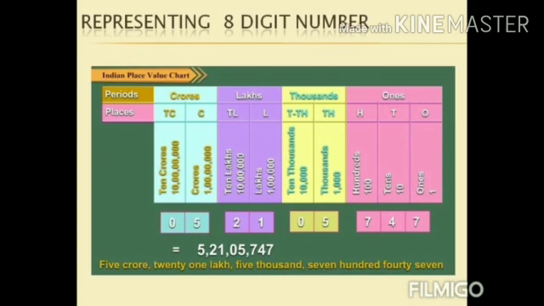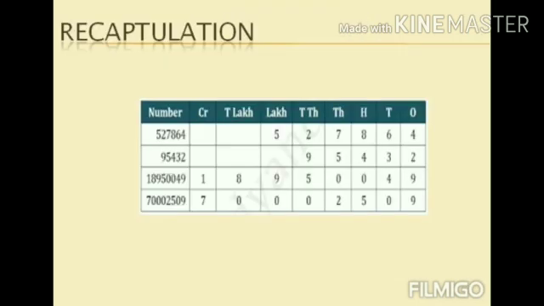Now 700. 7 in hundreds place. So the digit represented in hundreds place is, what is the digit? That is 7. How many tens we have in tens place? 4. Where is the place of 1 in this chart? 1 is placed in the place of lakhs. It is placed in lakhs period. So likewise you try with some other examples, then you can get familiar.